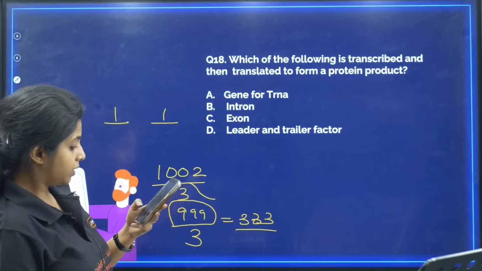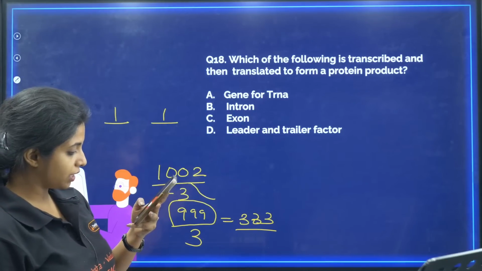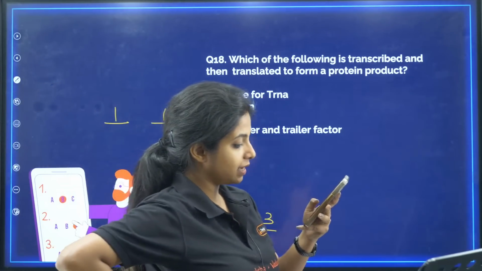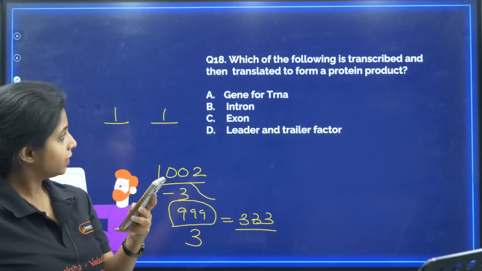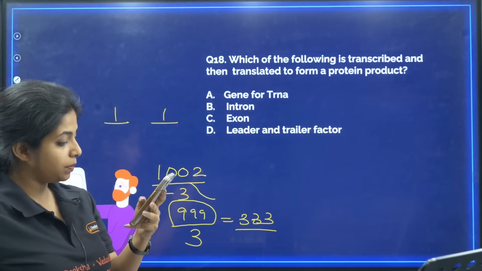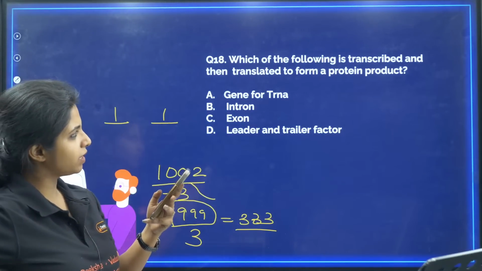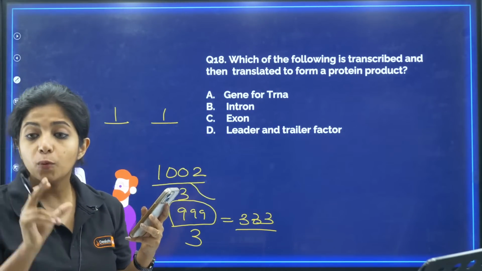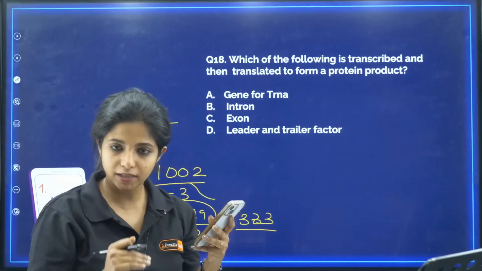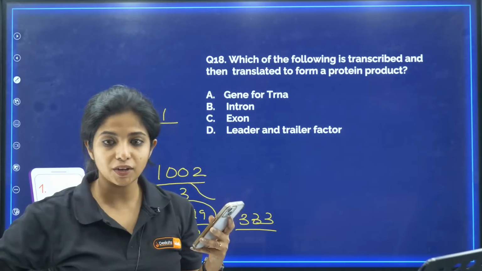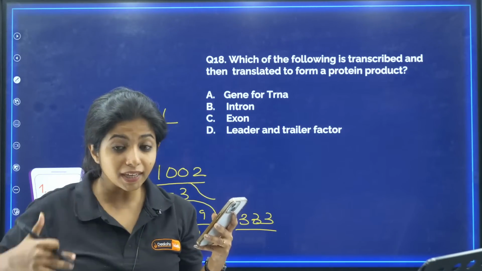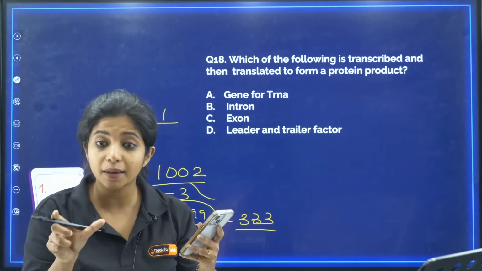Okay, now, 18C, Chandrasekhar says C, Rahul says C, and Charlotte says B. Guruswami says A. I have so many. Children, your question is, what is that something that is getting transcribed also and then translated also? To get translated, obviously it should be there in the mRNA.